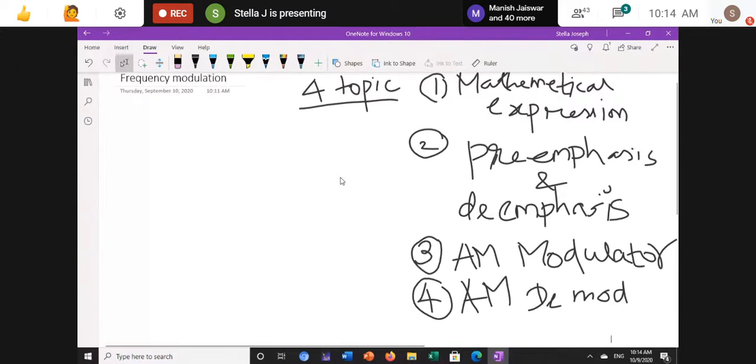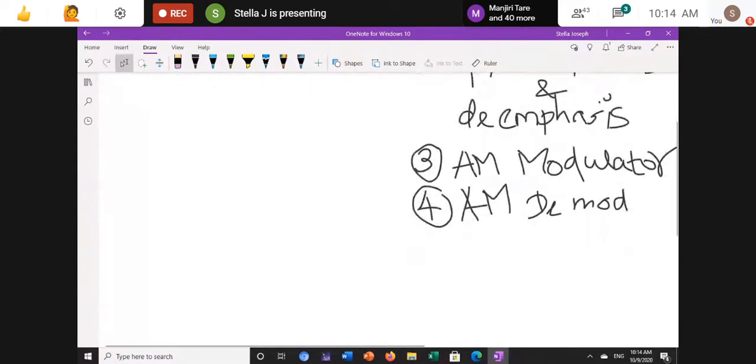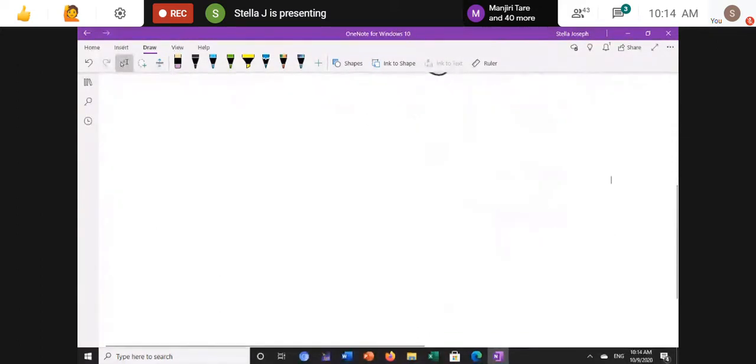Today we are going to see mathematical expression and pre-emphasis and de-emphasis. Okay, so here in FM, first of all we need to know what is FM. As we studied in amplitude modulation, who is changing and who is not changing? Amplitude of the carrier is changing in accordance with the message signal, right?